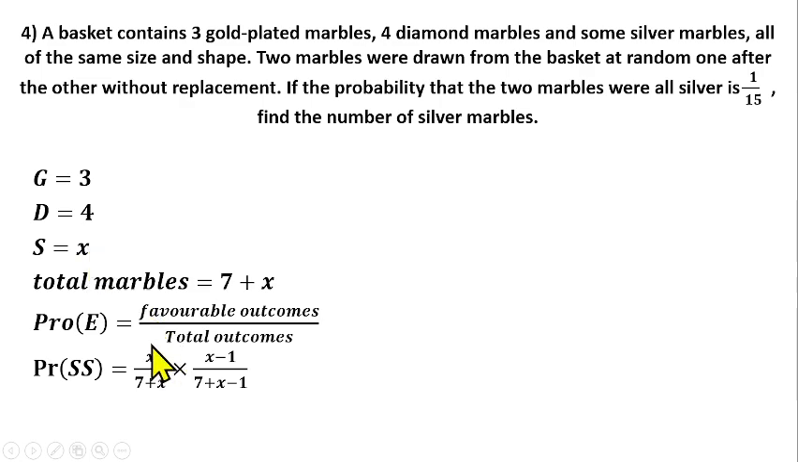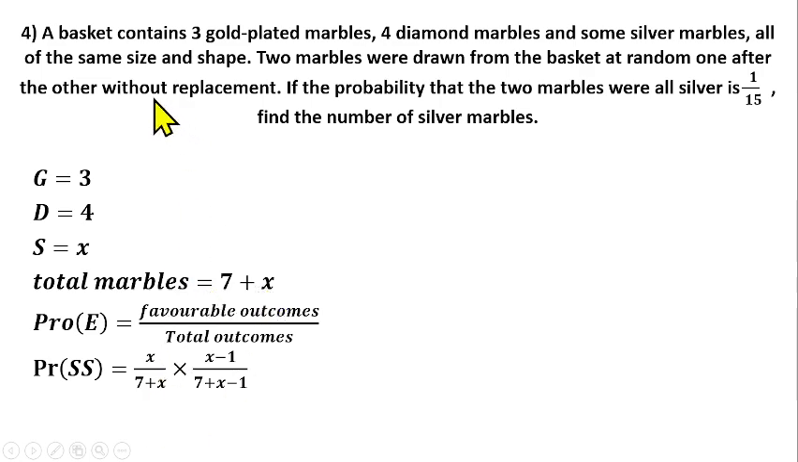So you have X minus 1 over the total outcome. From the total outcome as well, you need to remove 1, because you have already removed 1 silver ball from the total. So that will give us 7 plus X minus 1. I hope you understand what we are doing here. If you pick the first silver ball, that will be X over 7 plus X.